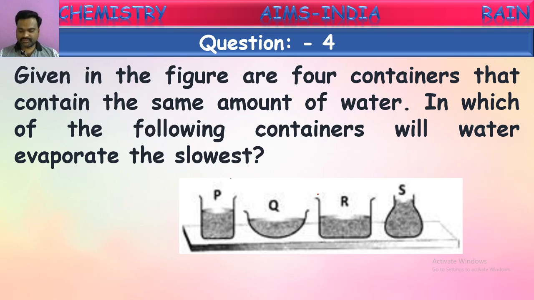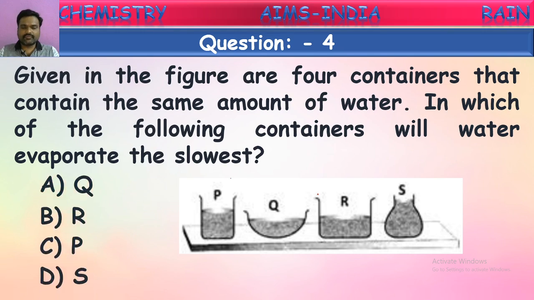See, how can we say that? Is it from P, Q, or S? From which container does water evaporate at the slowest rate? How can we say? We know what evaporation is. Evaporation means the conversion of water into gaseous form. So one more phenomenon we have to understand from evaporation. Evaporation is a surface phenomenon. It means only from the surface will water be converting into gaseous form. So it is called a surface phenomenon.